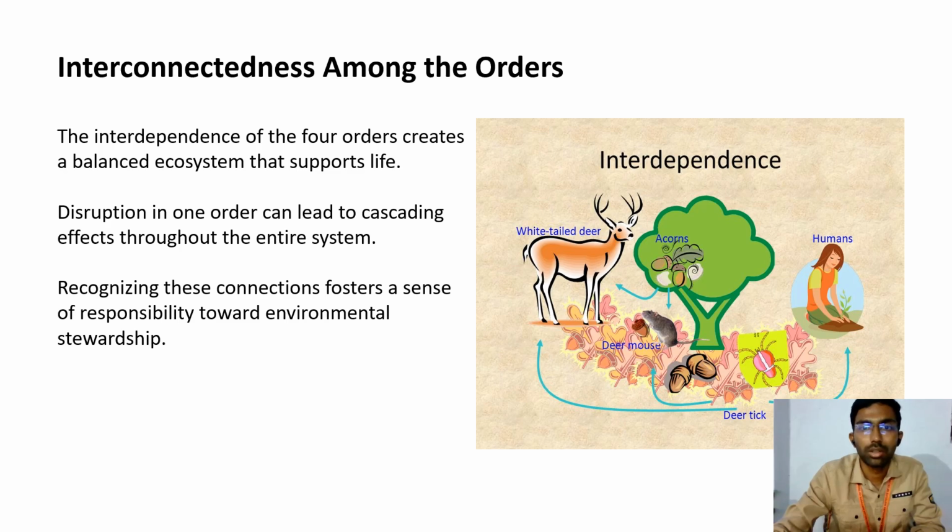Interconnectedness among the orders. The interdependence of the four orders creates a balanced ecosystem that supports life. Disruption in one order can lead to cascading effects throughout the entire system. Recognizing these connections fosters a sense of responsibility toward environmental stewardship. Interdependence.